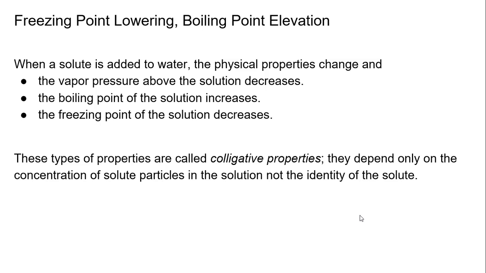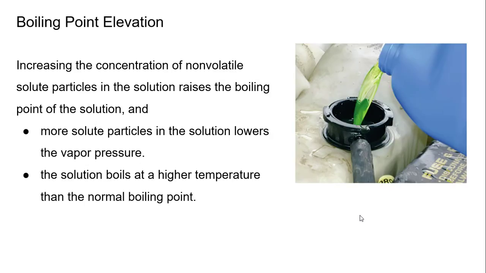These types of properties are called colligative properties, and this is hard for students to grasp, but they depend only on the number of solute particles, which means the concentration in whatever that is contained in, and not the actual identity of the solute. There's a lab that my other chemistry classes do. They never know what the solute is, but they have to solve for everything, molar mass of it, and so forth, regarding freezing point lowering and boiling point elevation.